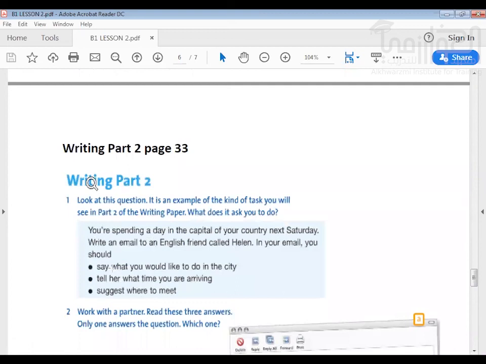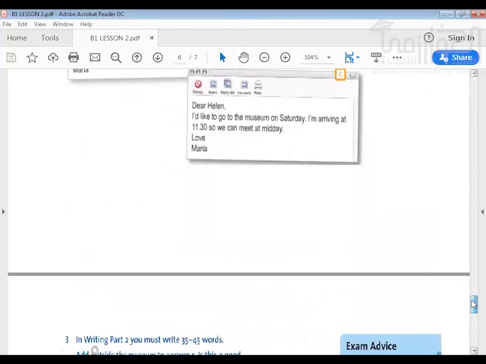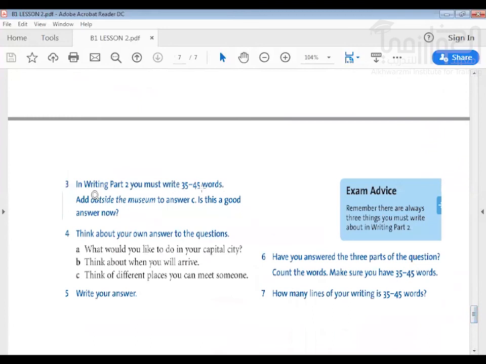Now, all writing questions, you must write 3 things, 3 points. So don't forget, look for only the 3 points, okay? You can say the bullets here, bulleted items. Every writing has 3 bulleted items. Make sure you write to cover all the 3. 1, 2, 3. Every writing 3. Make sure you cover it. And also make sure your words are 35 to 45 words. Don't write more than 45. And don't write less than 35.